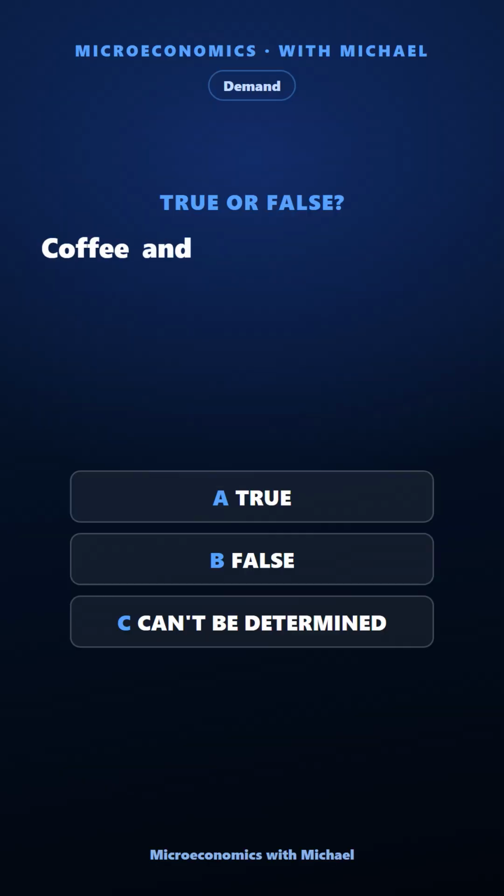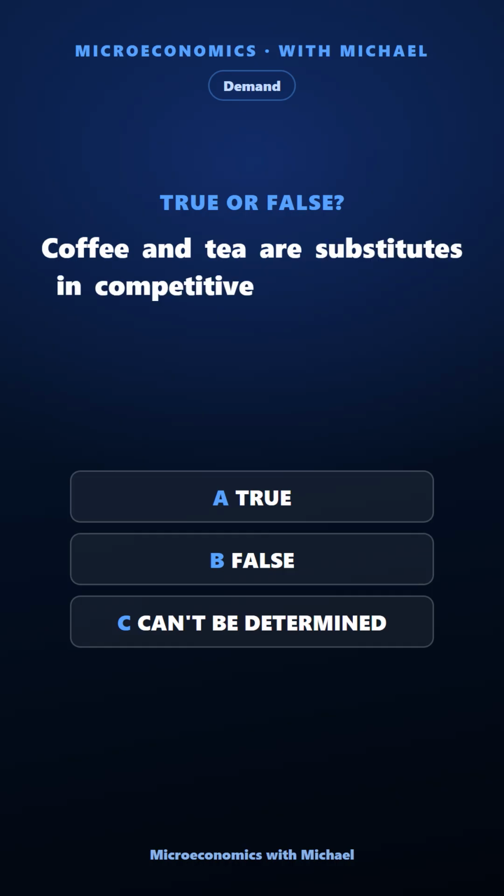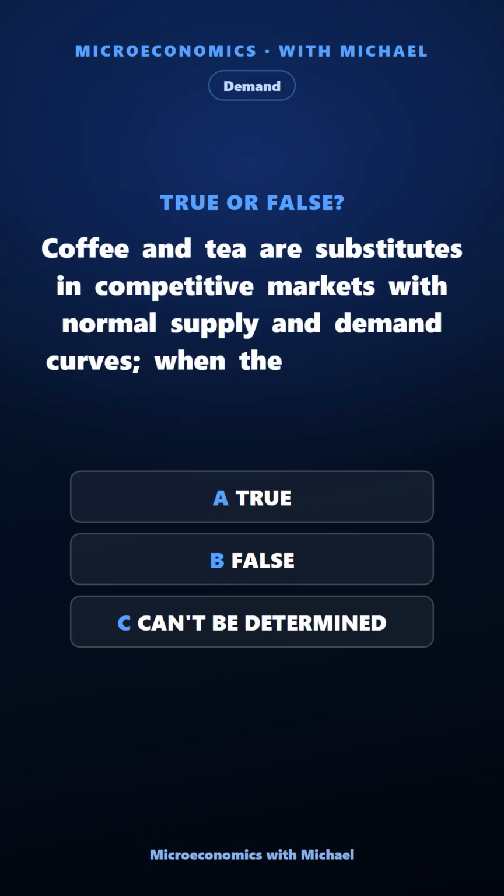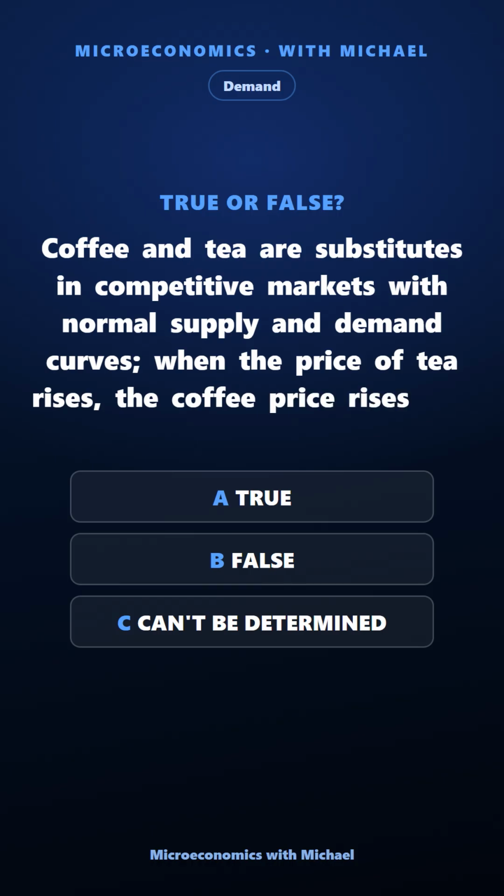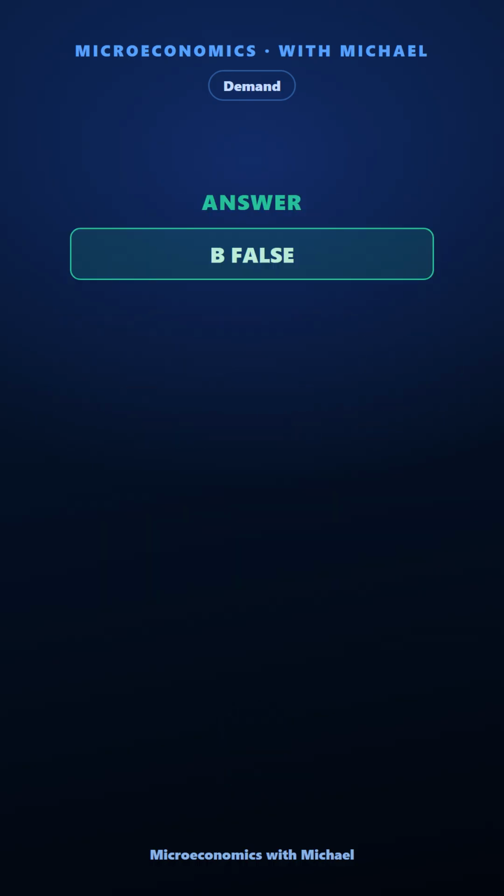Coffee and tea are substitutes in competitive markets with normal supply and demand curves. When the price of tea rises, the coffee price rises and coffee quantity falls. True, false, or can't be determined. The answer is false. Incorrect.